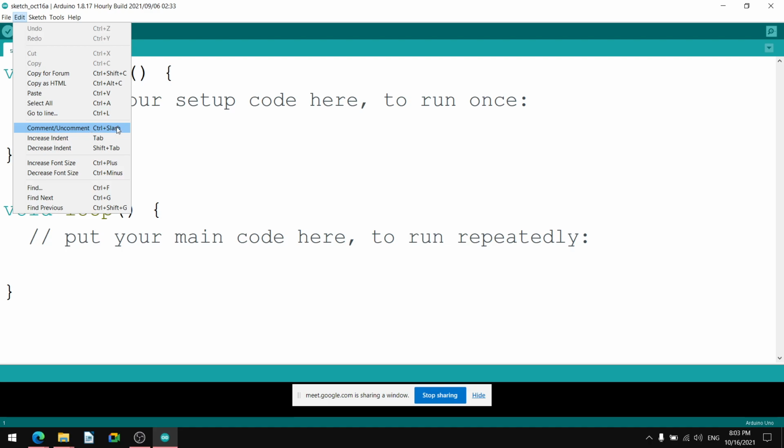So this is comment Control slash and uncomment Control slash. Increase indent is there, decrease indent is there. Indenting is important in the sketch or any program, whether it is C, C++, Java, Python, or Arduino, any program.